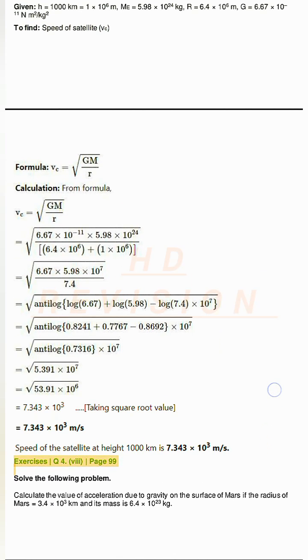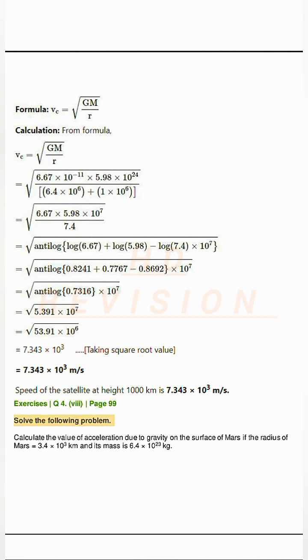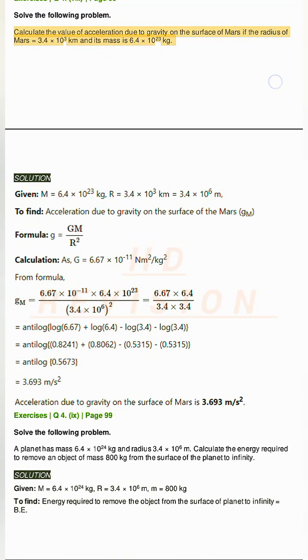Exercises Q4. B page 99. Solve the following problem. Calculate the value of acceleration due to gravity on the surface of Mars if the radius of Mars equals 3.4 times 10³ km and its mass is 6.4 times 10²³ kg. Solution.